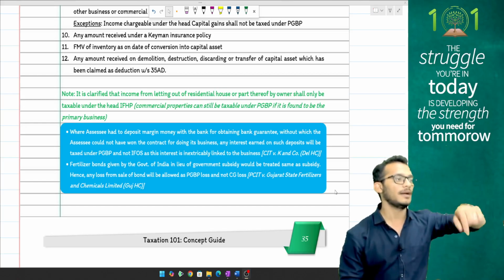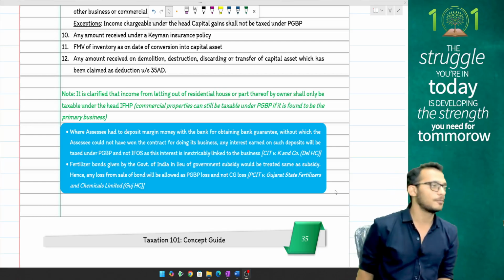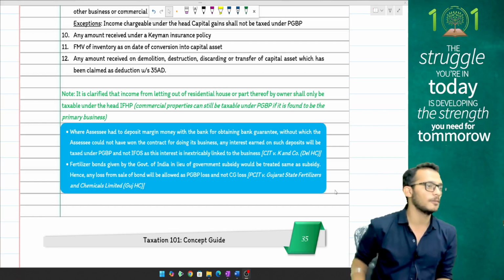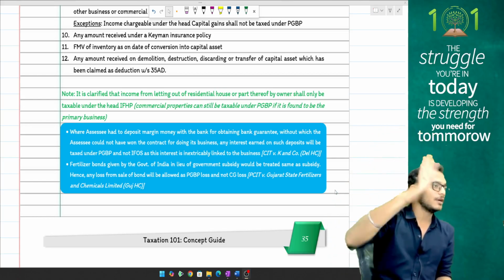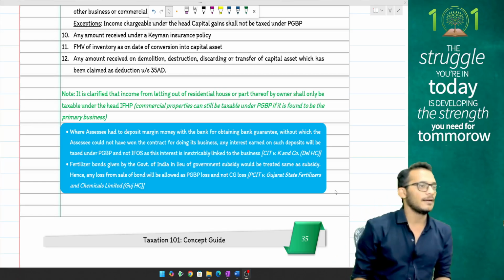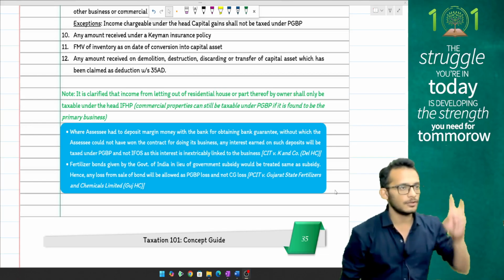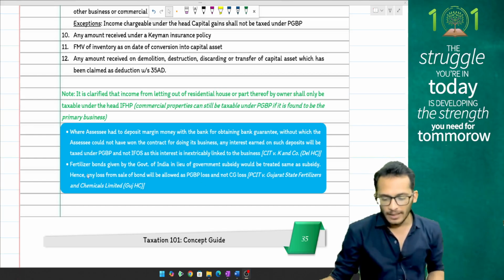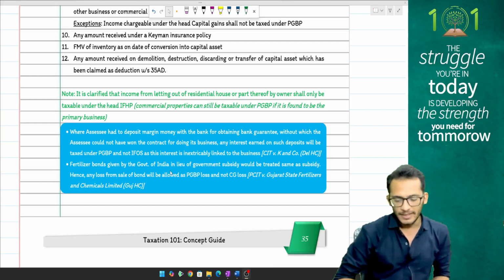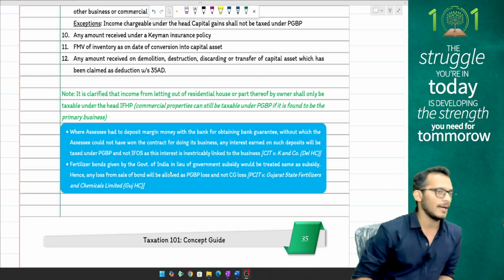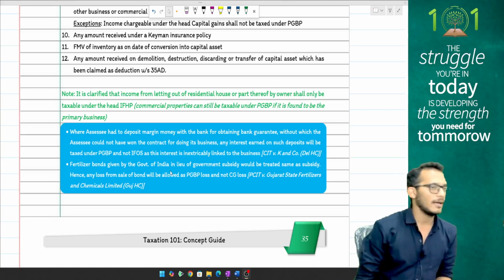Amendment number 2 of the current year, people, be very careful: going forward, income coming from residential house property is now taxable under HP. It's not taxable under PGBP unless it's a commercial property. Third thing, people, any fertilizer bond given by the Government of India in lieu of government subsidies would be treated as subsidy, and hence loss will be allowed as PGBP and not capital gains, because subsidy is given to you. Any loss coming from the subsidy is also a PGBP loss and not a capital gains loss.